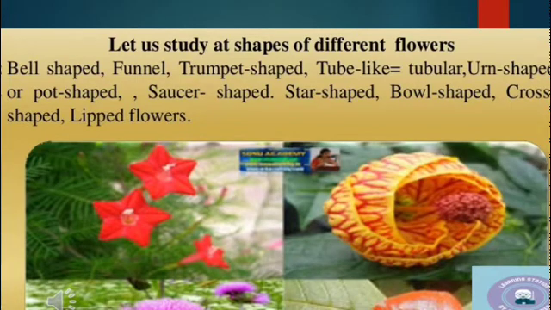Let us study the shapes of different flowers. Flowers are bell-shaped, funnel or trumpet-shaped, tube-shaped, urn-shaped or pot-shaped, saucer-shaped, star-shaped, bowl-shaped, cross-shaped and lipped. So we can find flowers in so many shapes.